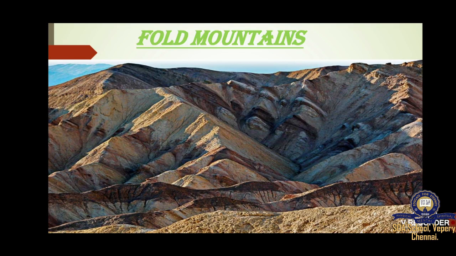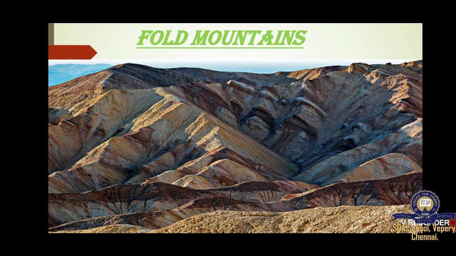Now we are going to see what fold mountains are. Can you see the picture, children? See, like waves it is folded. If you listen to what I am telling online, you can write it on your own. What is a fold mountain? Fold mountains are formed due to folding of rock strata. Folding occurs when two horizontal forces act towards a common plane from opposite directions. This creates wave-like bends called folds.